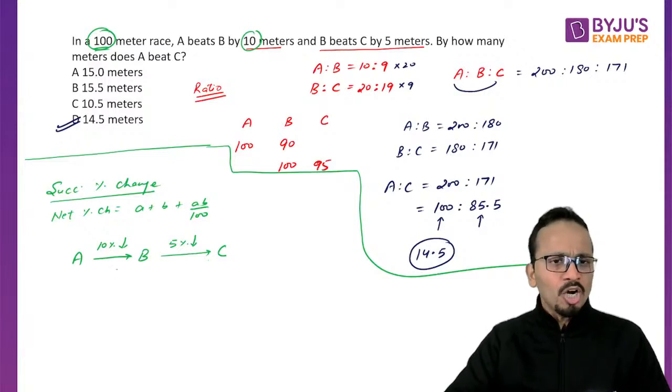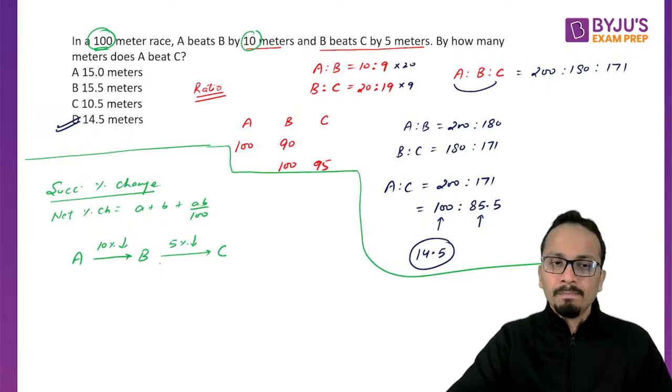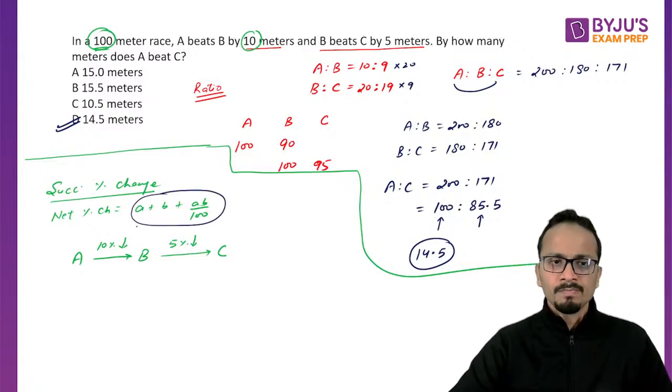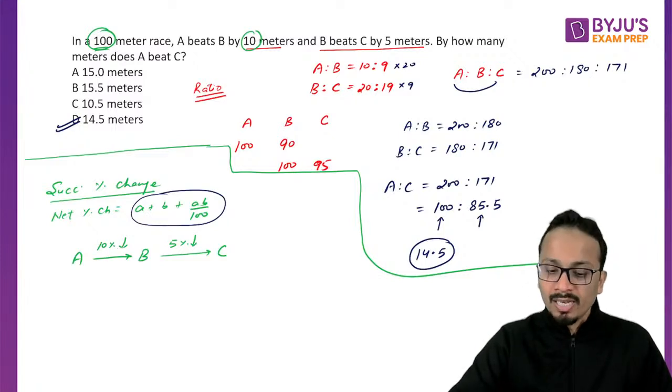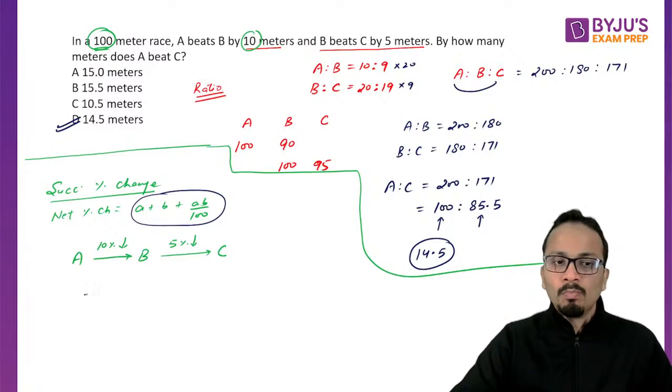All right. So A and B: the speed of B is 10% less than A. The speed of C is 5% less than B. Now I'll apply the formula of successive percentage change: A plus B plus AB upon 100, where the value of A will be minus 10 because it's 10% less, and the value of B will be minus 5. Listen carefully. So minus 10 minus 5.